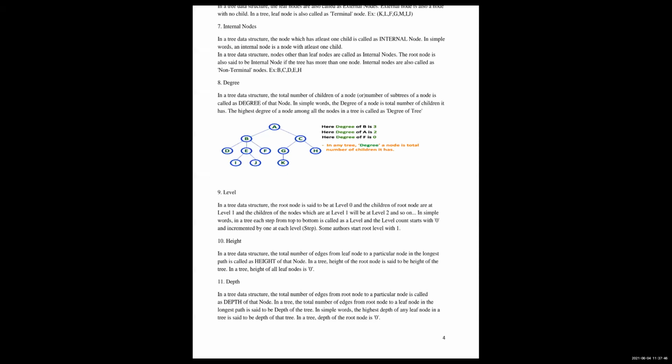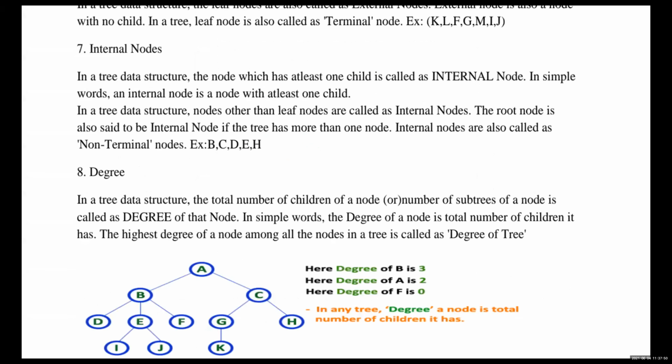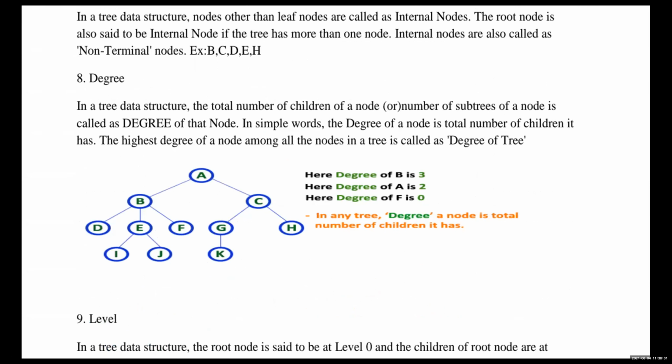Next, we come to the internal nodes. The parent nodes, the nodes which have children, we call internal nodes. Next, move to degree of a node. In a data structure, the total number of children of a node, or the number of subtrees of a node, is called the degree.